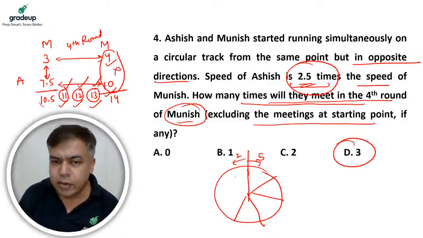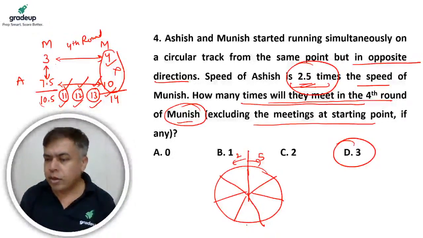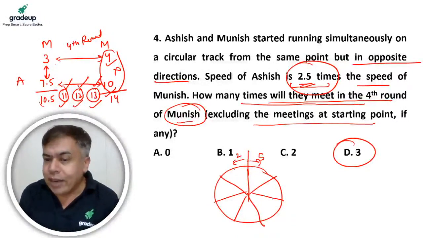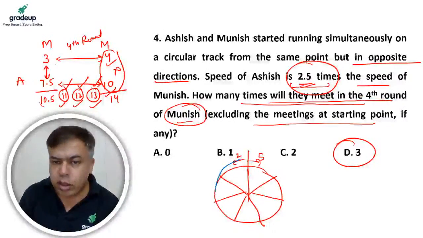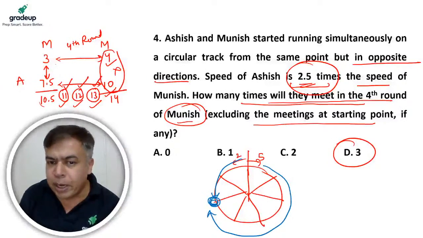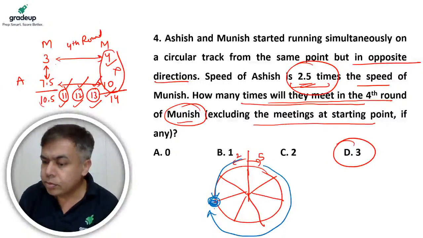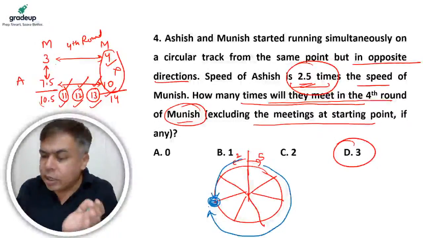So 4, 5, 6, 7. Okay. So my point is, whenever they complete 1 round, this will travel 2, this will travel 5. So they will complete 1 round. How can there be a meeting without completing a total number of rounds?